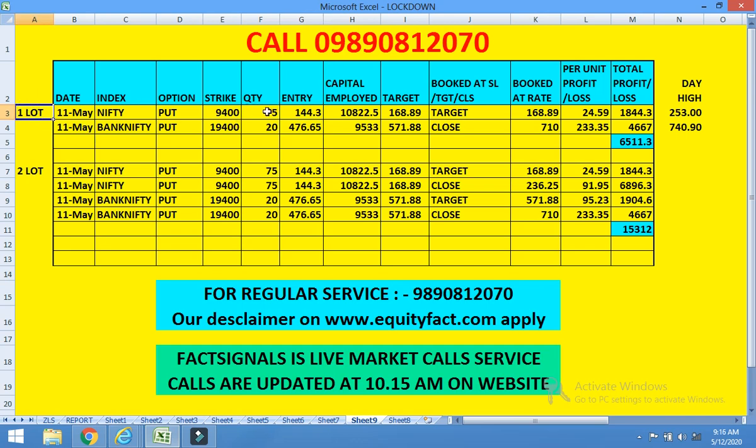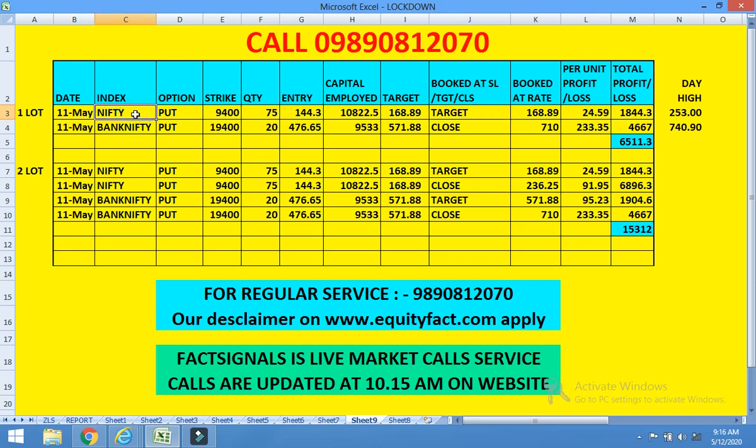So this trader is trading with one lot of Nifty and one lot of Bank Nifty. So what should he do? See, in fact signal, we will hold the trade with the original stop loss. If a trader is trading with only one lot in fact signals, he should exit either Nifty or Bank Nifty, any one, on the target.